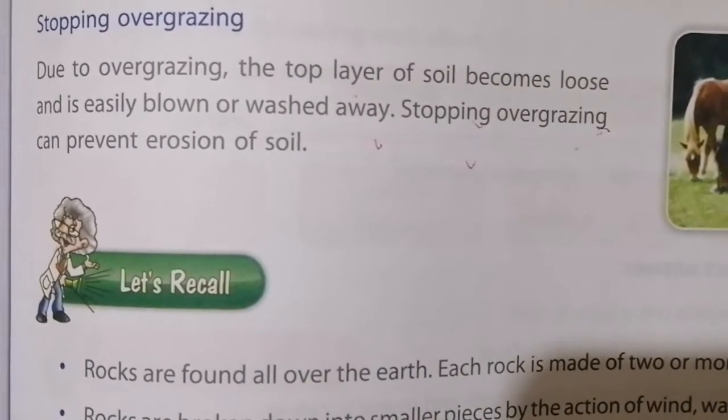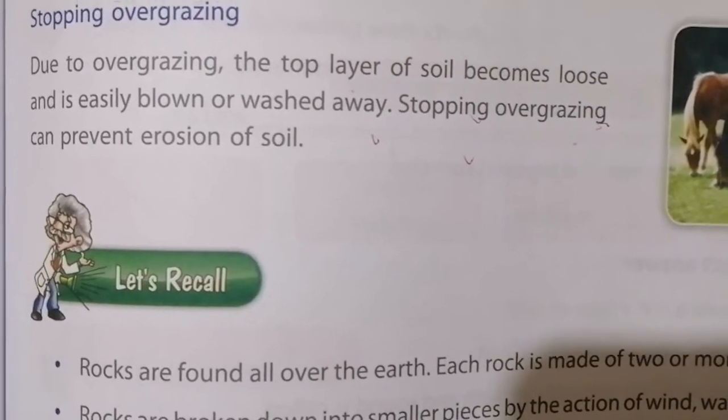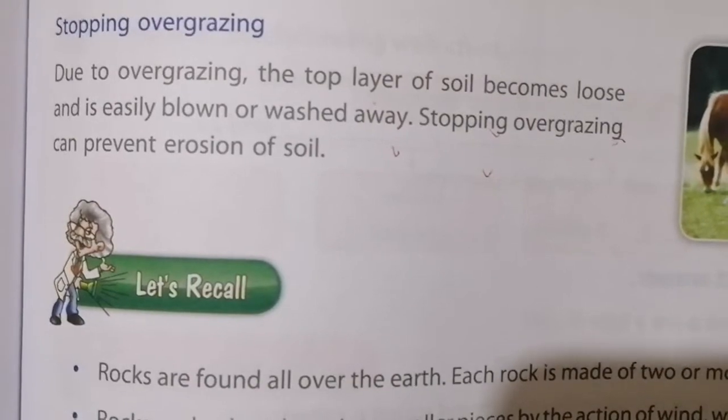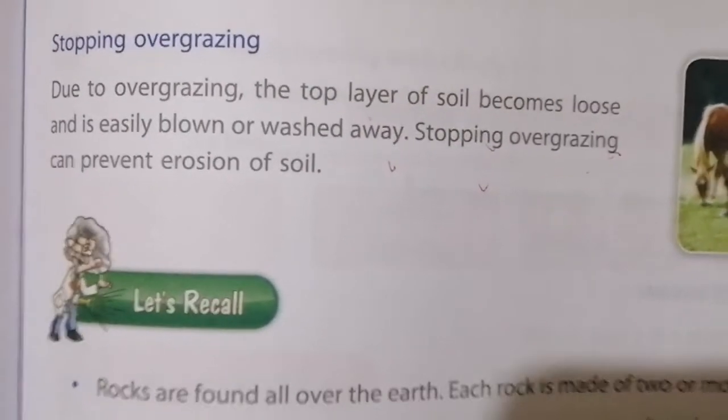So what are the four methods? Planting trees, terrace farming, constructing dams, and stopping overgrazing. All these are methods for your soil conservation.